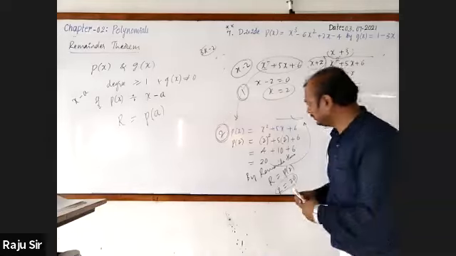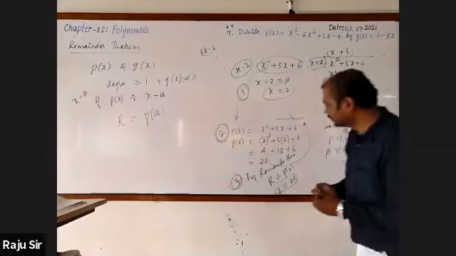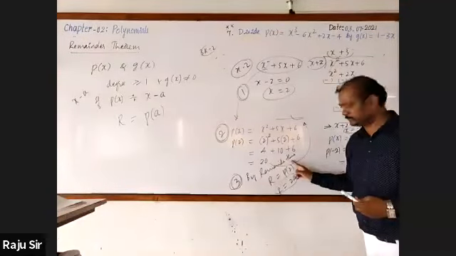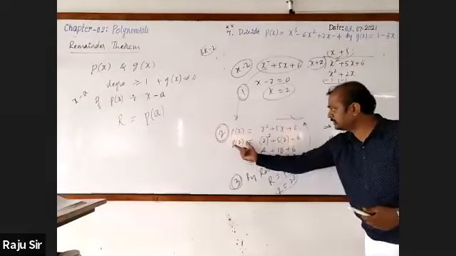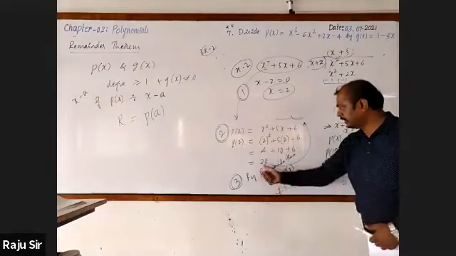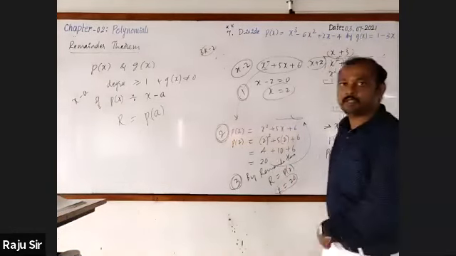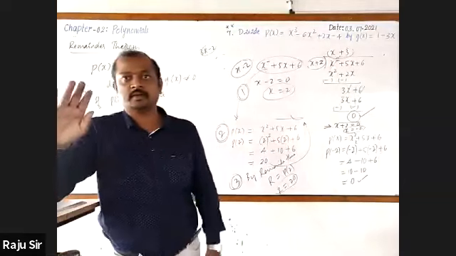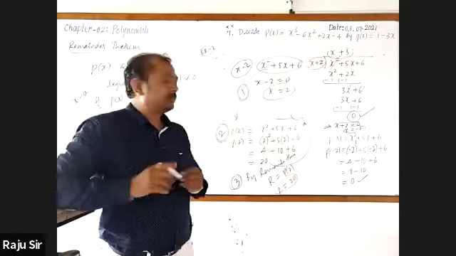Got it? Then third step, by using the remainder theorem, you will write the statement: remainder is that particular value. Here p of 2, and that value is 20. Hence, remainder will be 20. Clear? Yes, sir.